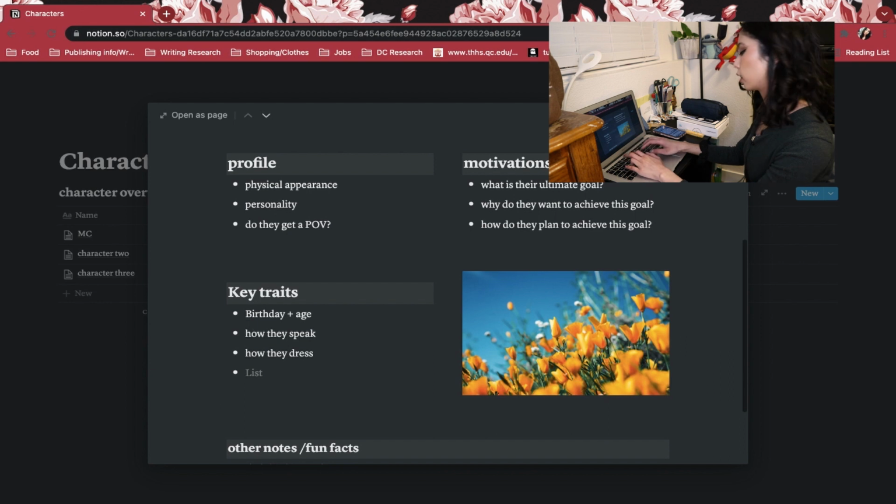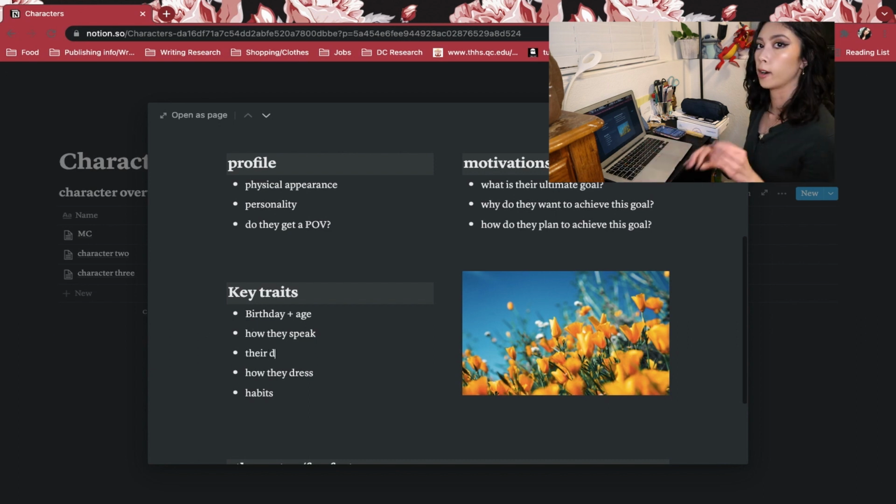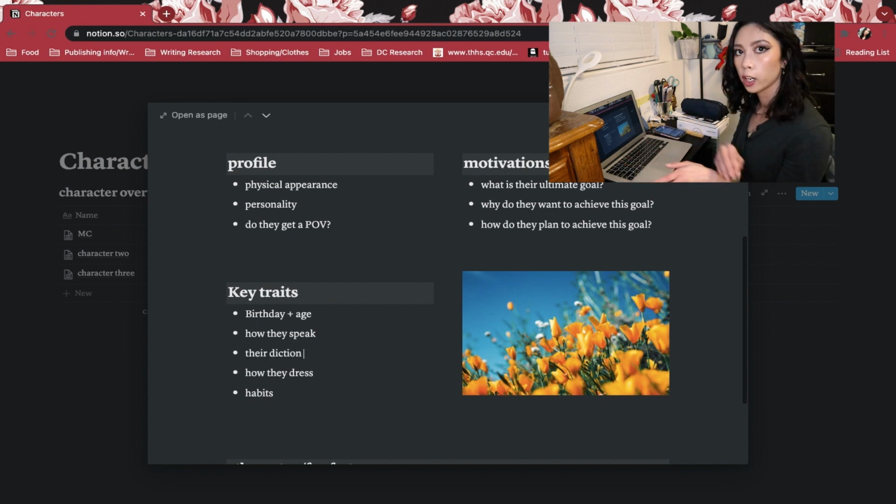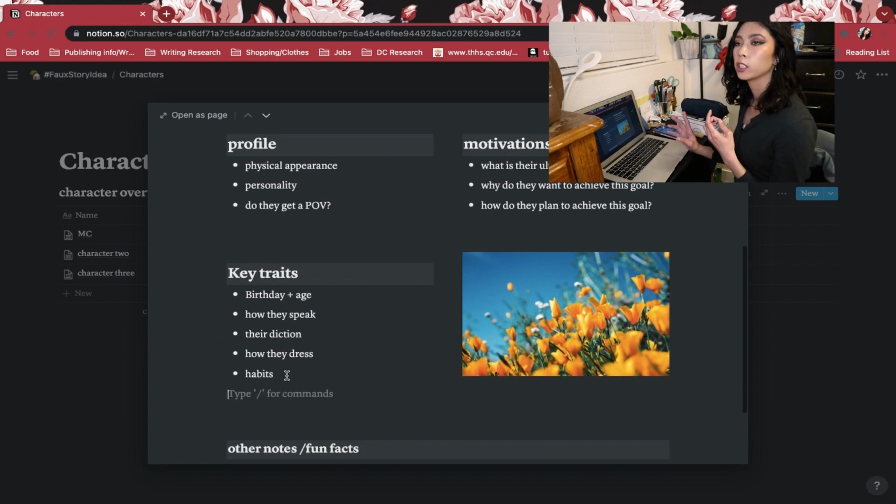I guess habits, like things if they go running that day. I can also add their diction if they get a point of view, so that way they're very different from each character. Not super insane diction, but little ticks and quirks. Like say,